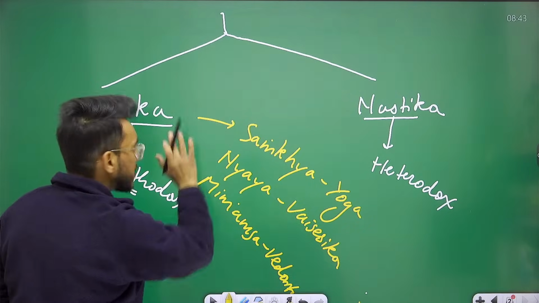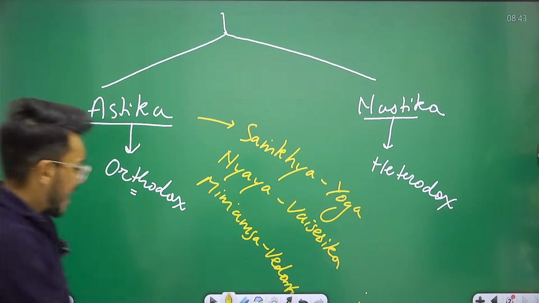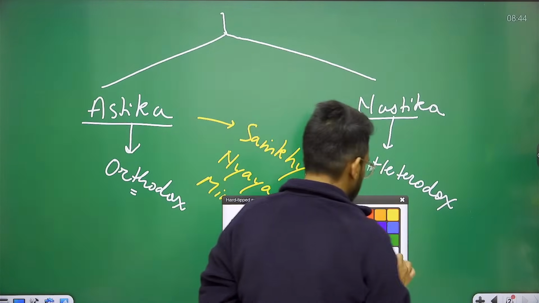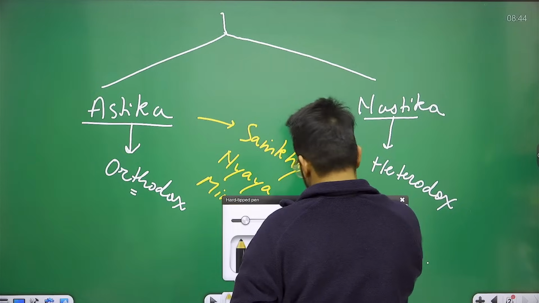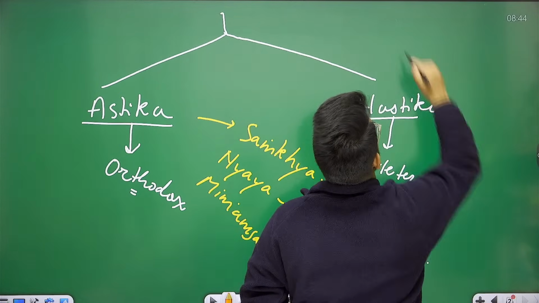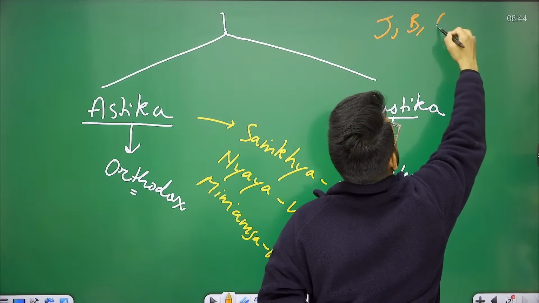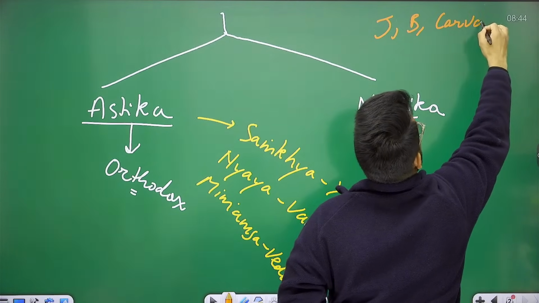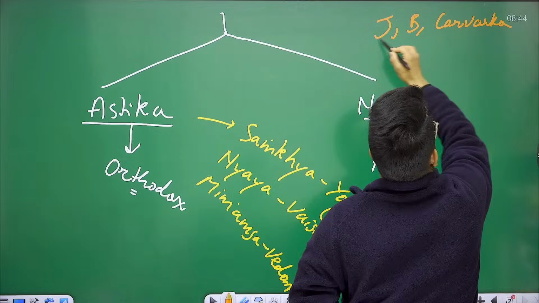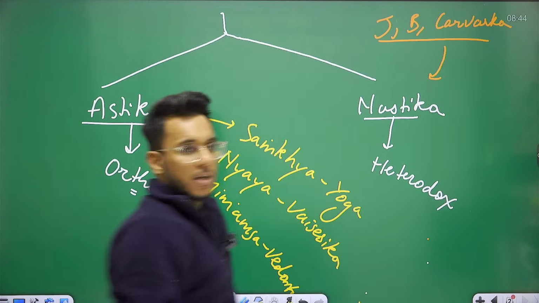So we have these 6 schools in the Astik group, and in the Nastik group we have 3 schools. What are these 3 schools? We have Jainism, Buddhism and Charvak. These 3 schools we have in the Nastik group.